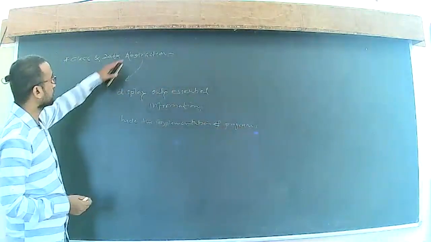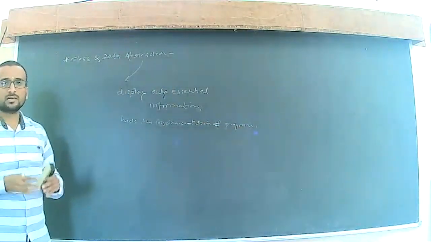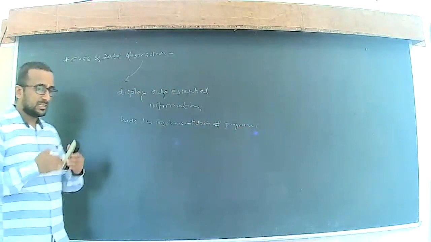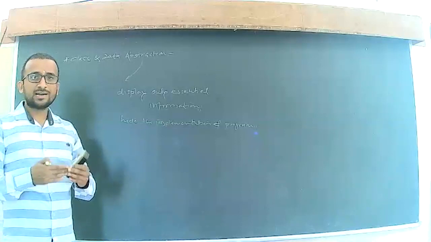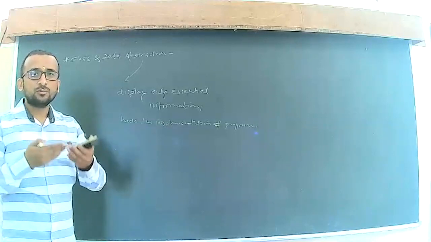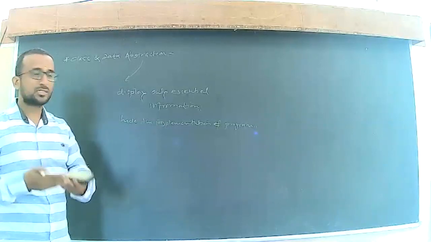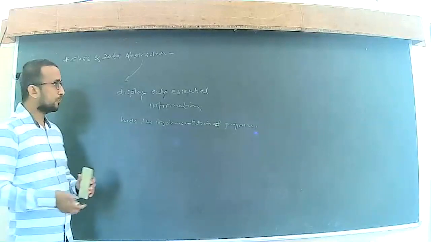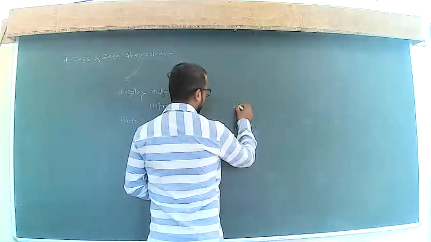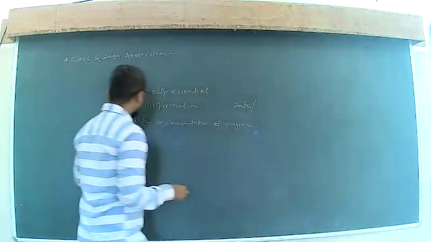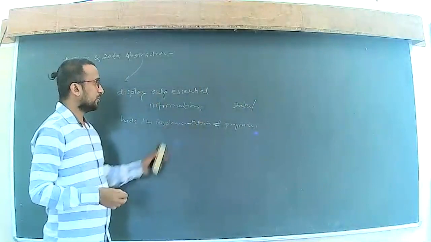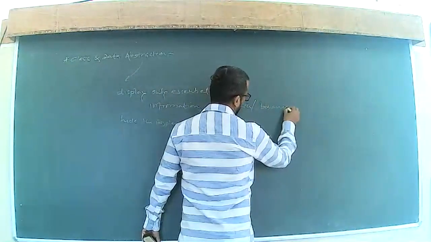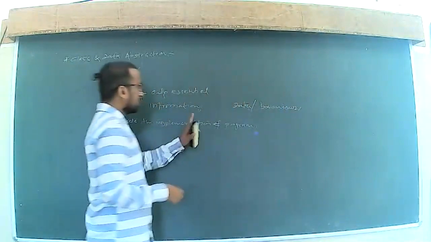Whenever we implement abstraction in our program, we just display the important things that the user needs to see. All the other information, whether it may be data or the implementation of the program, which is nothing but behavior, is hidden.